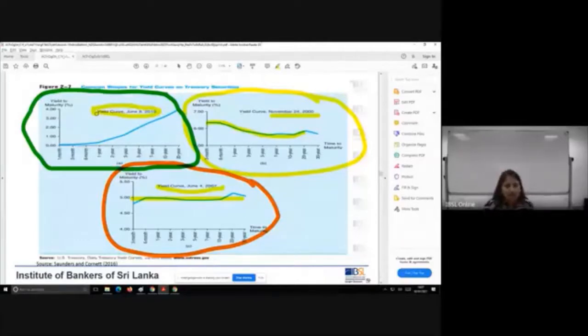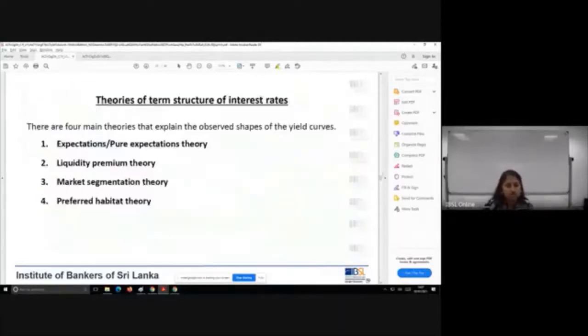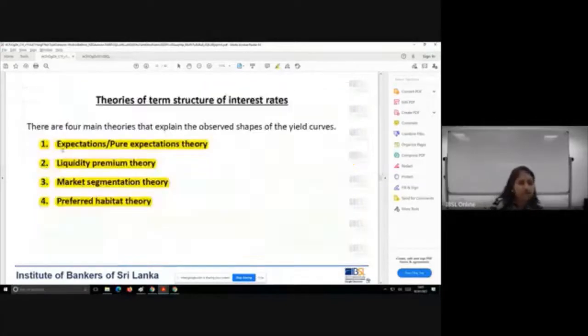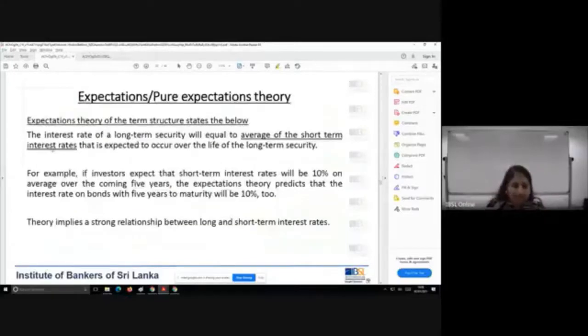Okay, so there we have theories of the term structure of interest rates. These four theories are going to explain to you why this yield curve is taking different shapes. The four theories explain the observed shape. Each of these will have an explanation as to why this situation occurs. The very first one we have is the expectations, or the pure expectations theory. Let's first go through the slide and then let me explain it to you.